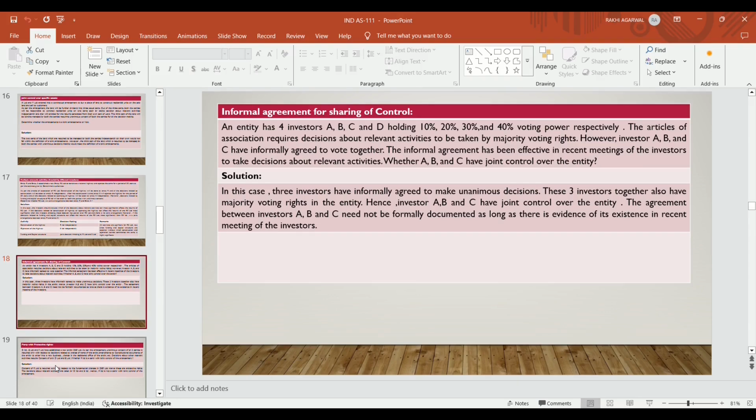So in this case, 3 investors have informally agreed to make a unanimous decision. These 3 investors together also have a majority of voting rights in the entity. Hence, investors A, B and C have joint control over the entity. The agreement between investors A, B and C need not be formally documented as long as there is evidence of its existence in the recent meeting of the investors.